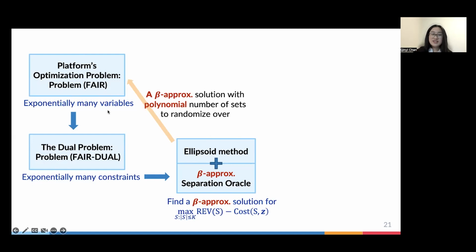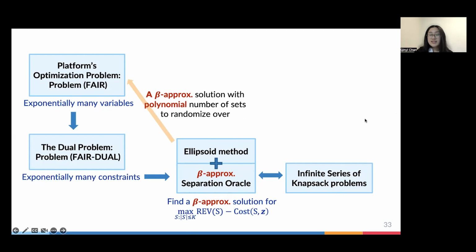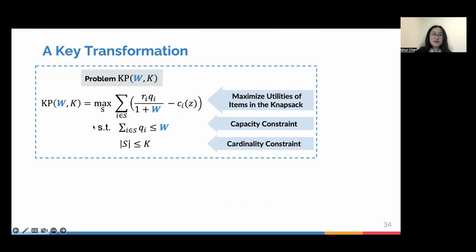What's even nicer is that this solution is going to come with a randomization over a polynomial number of sets. So this is really the property that we are looking for in the first place. Now, everything boils down to designing a beta approximate separation oracle. And we're going to do that by introducing the equivalence of this maximization problem to an infinite series of knapsack problems. In particular, the kind of knapsack problem we consider will take a special form that looks like this,